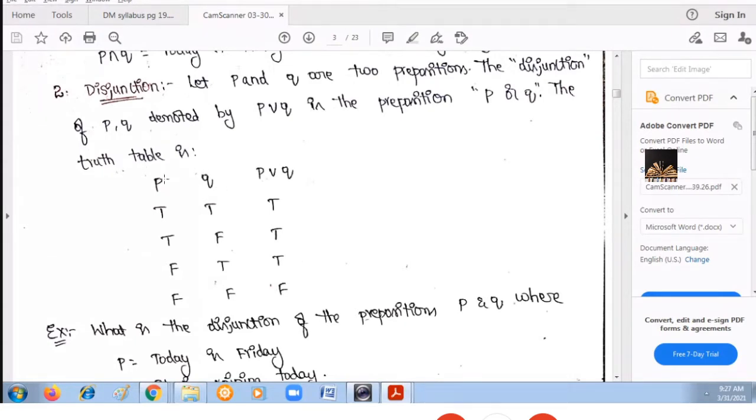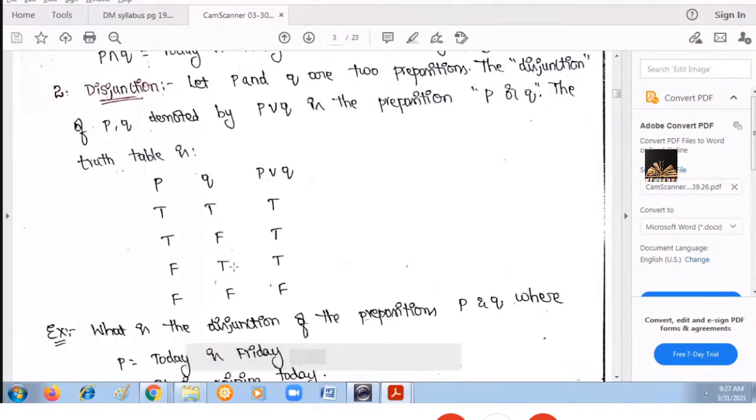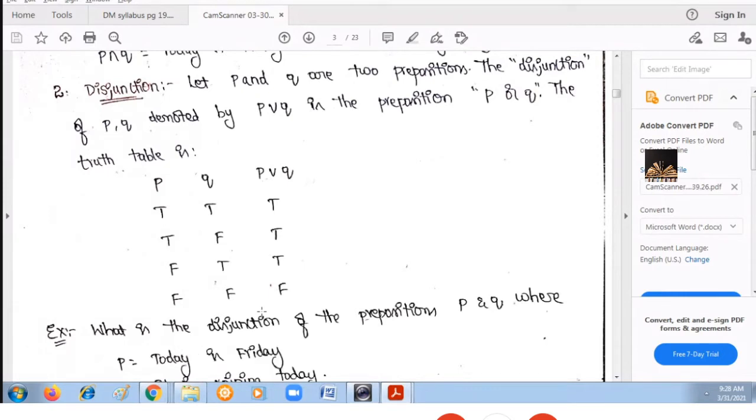So how many combinations will you get? 2 power 2, a total of 4 combinations. They are TT, TF, FT and FF. Those are the 4 different combinations you are getting.